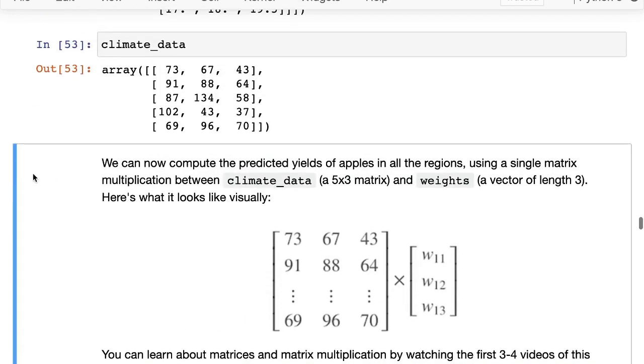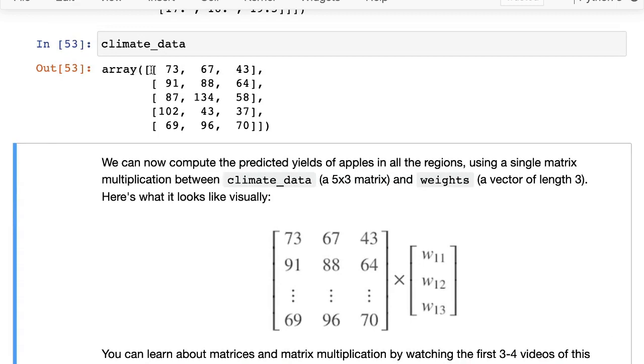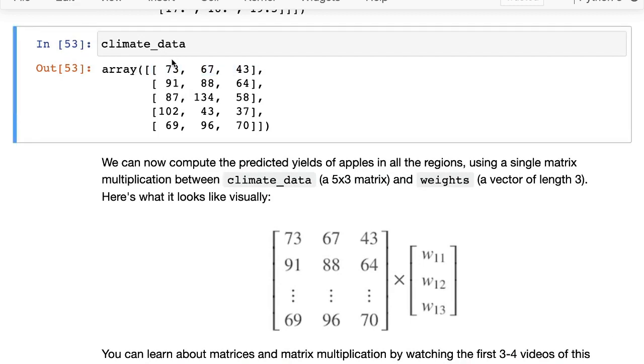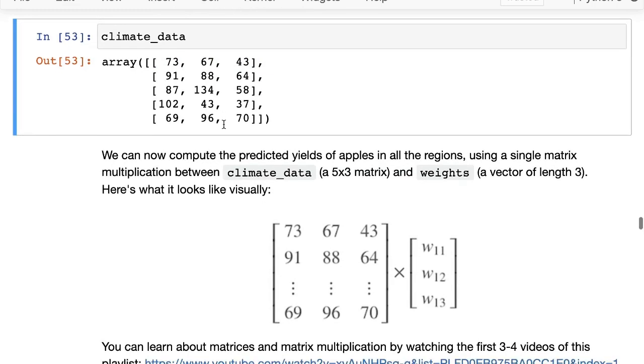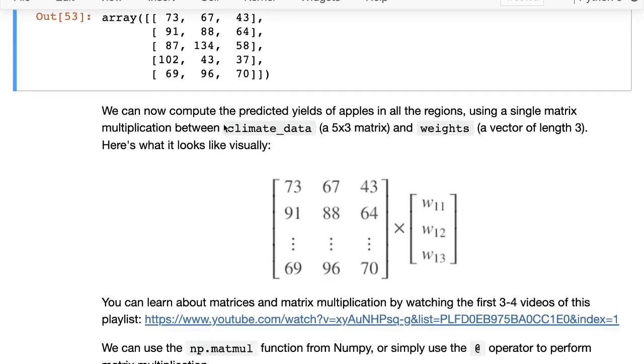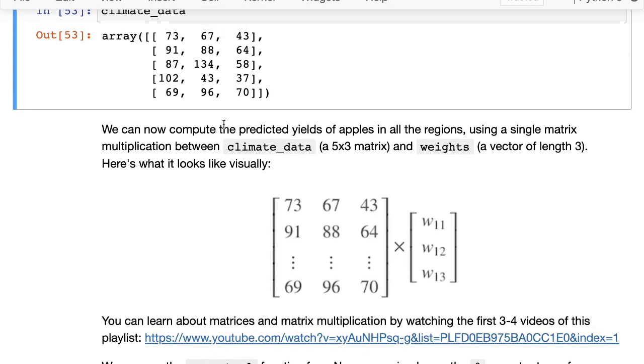The climate data is represented as a matrix: there are 5 rows, one for each region, and 3 columns for temperature, rainfall, and humidity. So now we can compute the predicted yield of apples in all the regions using a single matrix multiplication. And this is where you will need to know a little bit about matrix multiplications.